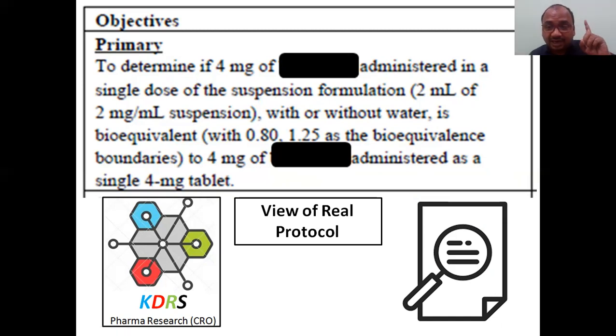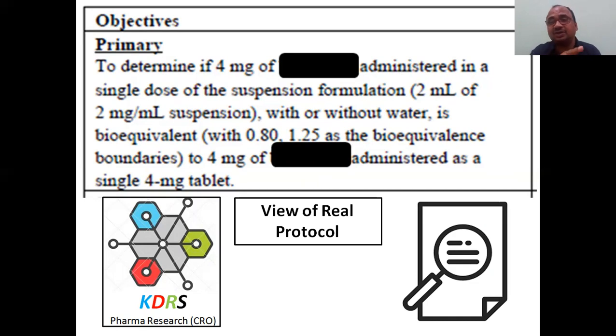See here, they are comparing the suspension. So you can say, by closing your eyes, it is a relative bioavailability, not the absolute bioavailability. Because absolute bioavailability always compares with the IV route, IV injection. So you watch my bioavailability video, types of bioavailability. In that I have already explained what is absolute bioavailability and relative bioavailability. By seeing this objective, you can say it is a relative bioavailability.